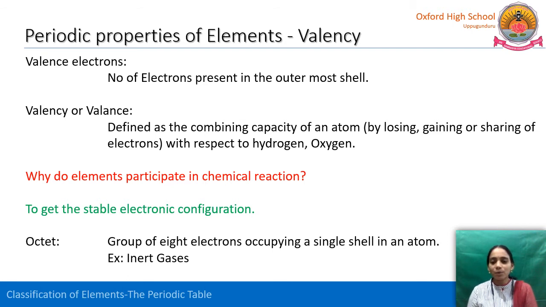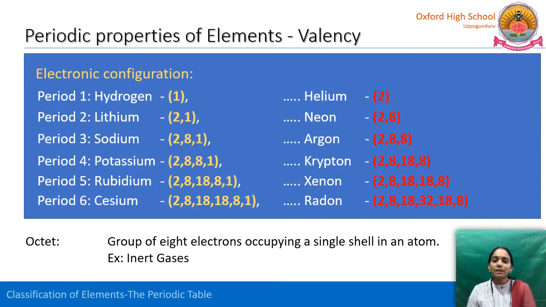For example, on the complete right side of our periodic table, the 8th A group is there. All the 8th A group elements are called inert gases. See here, the inert gases helium, neon, argon, krypton, xenon and radon. If we observe the electronic configuration of these elements, helium is 2, neon 2, 8, argon 2, 8, 8 and krypton 2, 8, 18, 8.